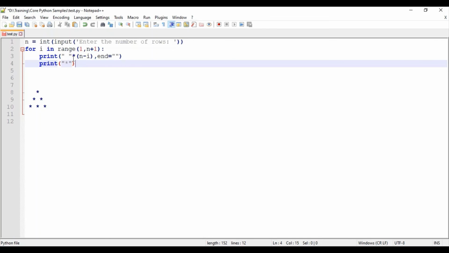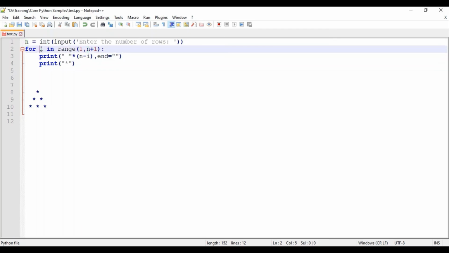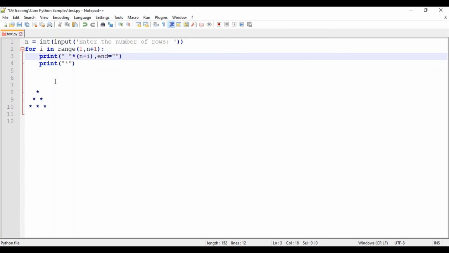What I have given, I am using the string multiplication operator with n minus i. If the value of n is 3, how many spaces do I need here? I need to exclude spaces in the third row only, to get the triangle. So 1 space, 2 spaces, I need to exclude 2 spaces. The value of n is 3, 3 minus the first iteration, so 3 minus 1 would be 2. So I'll be getting 2 spaces here.